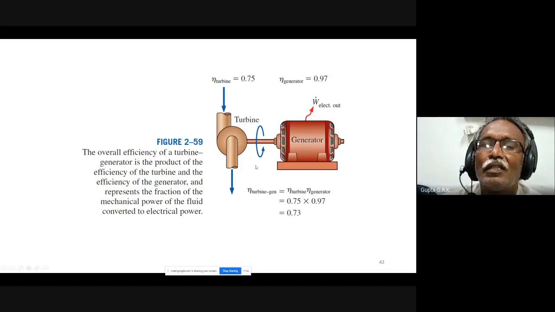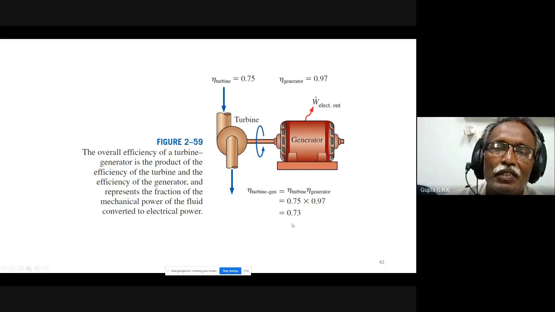Okay, this is if turbine efficiency is 0.75, generator efficiency is 0.97. The combined efficiency is the product of these two, 0.75 into 0.97, 0.73. This is the overall efficiency of the combination.